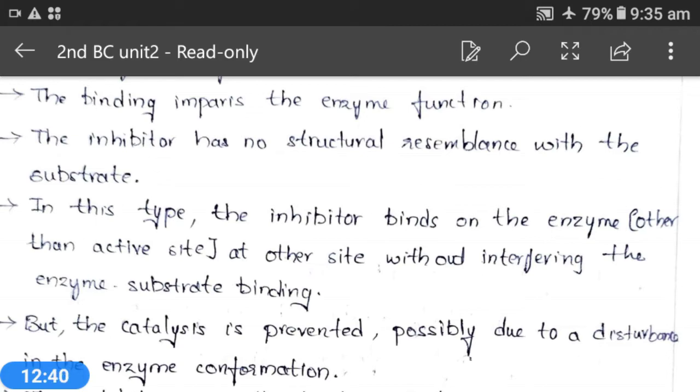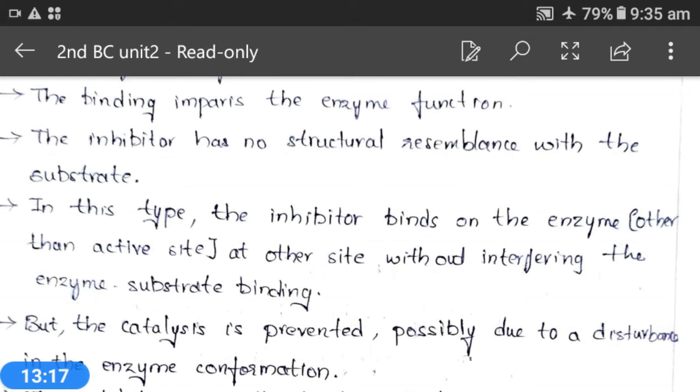In this type, the inhibitor binds on the enzyme at a site other than the active site, without interfering with enzyme substrate binding. That means the enzyme will not be stopped from binding with the substrate.